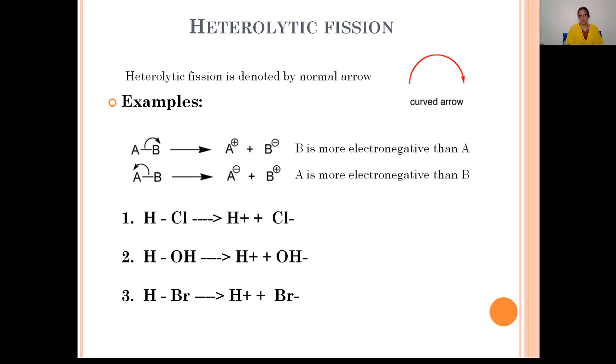Why does B have a negative charge? Because B has both the electrons of this bond, since B is more electronegative. If A is more electronegative than B, then the bond pair of electrons goes with the A atom, and we will get A minus and B plus ions.